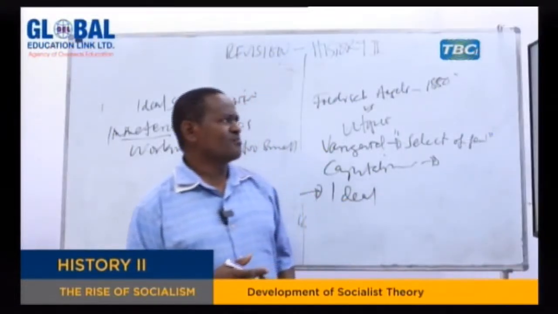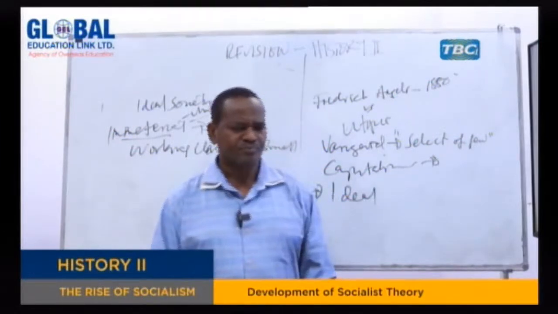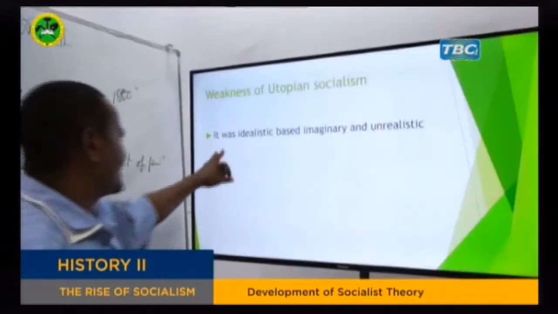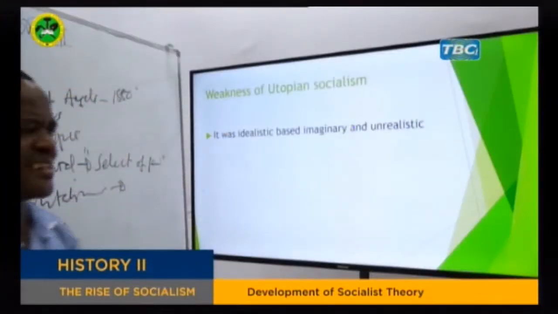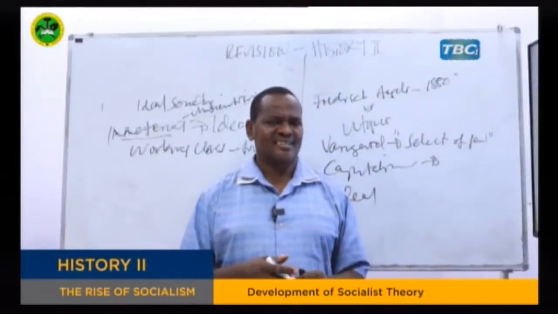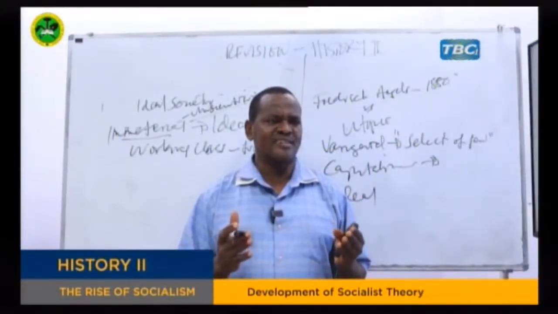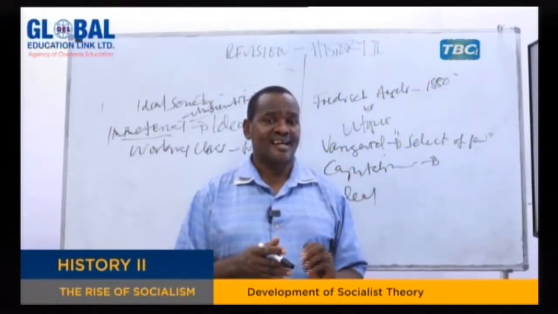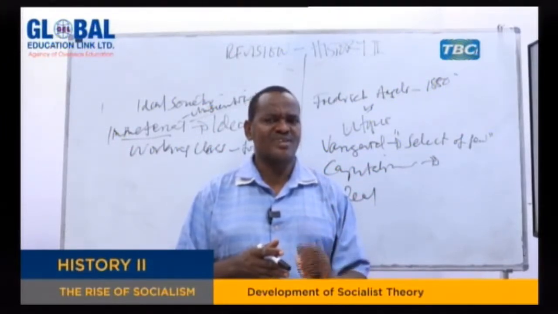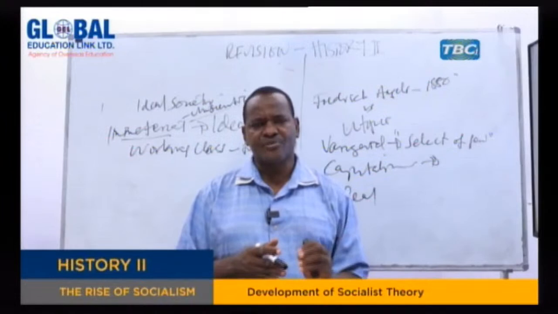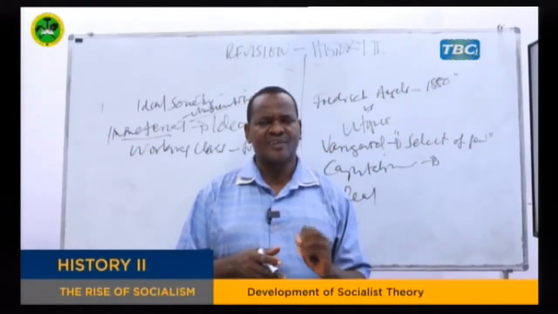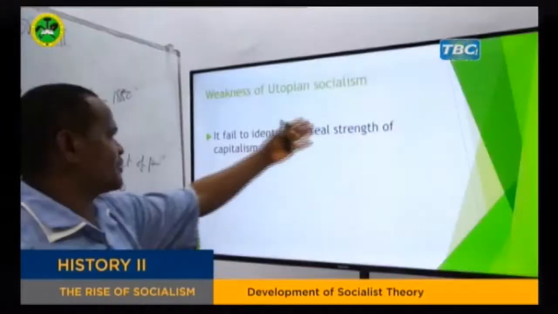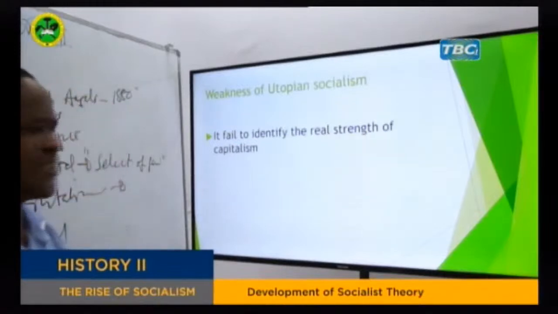My dear students, let's now move to the weakness of utopian socialism. What is the weakness of this utopian socialism? The first weakness of utopian socialism is that it was too idealistic, based on imaginary and unrealistic ideas. They were speaking and believing of something which was so difficult to attain. That's why we said earlier, their proposal was unattainable. How can you dispossess the capitalist's wealth through negotiation, through reasoning? That was very difficult.